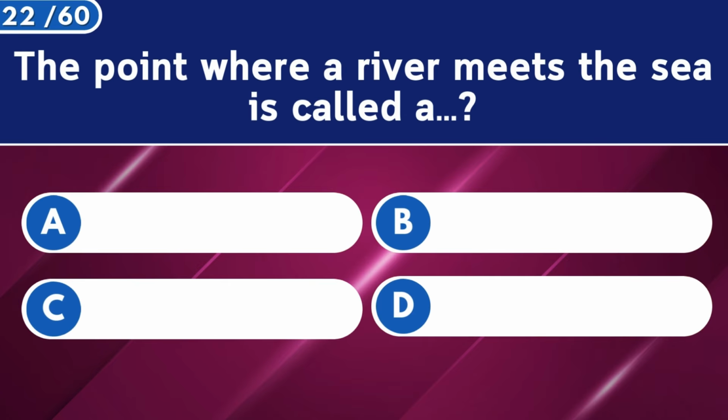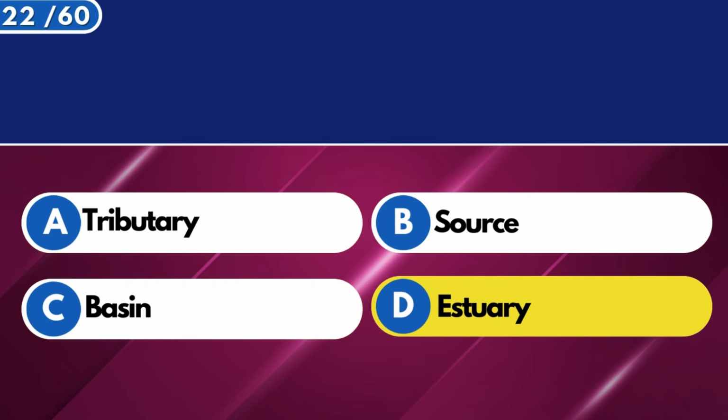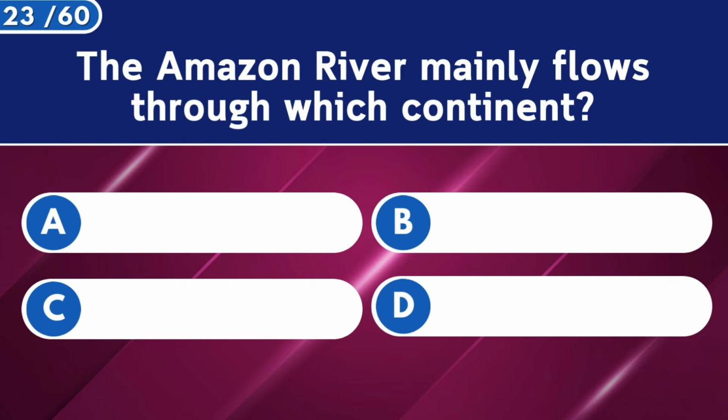The point where a river meets the sea is called a estuary. The Amazon River mainly flows through which continent?